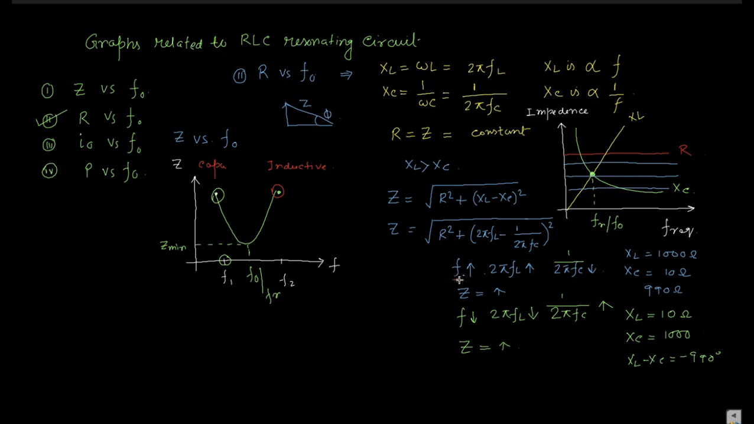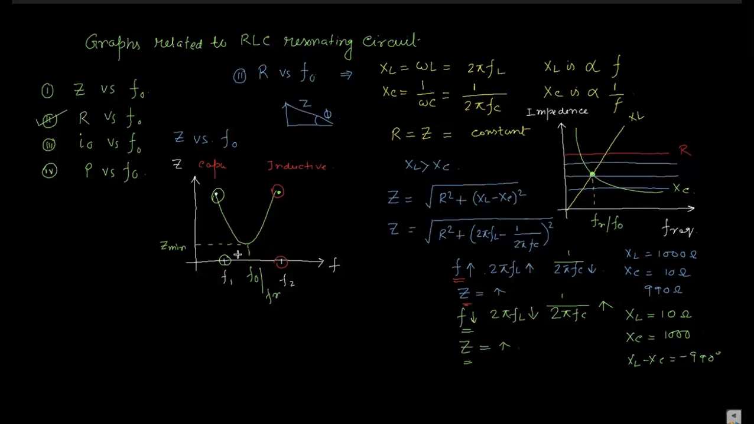When the frequency is increased, Z is increased. When the frequency is decreased, Z is also increased. But in between them there is a certain frequency at which the impedance offered by the circuit is minimum.